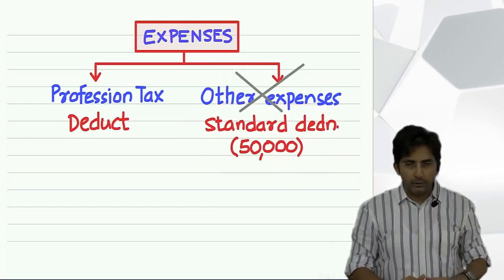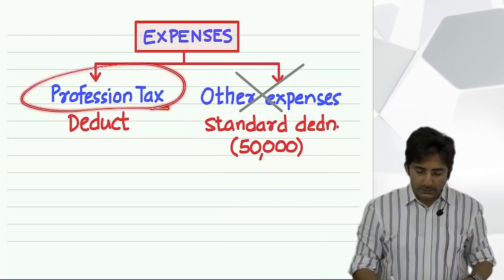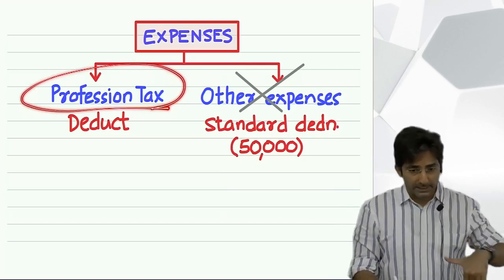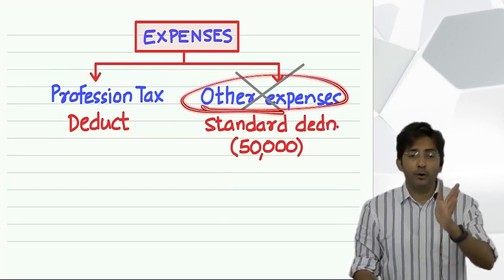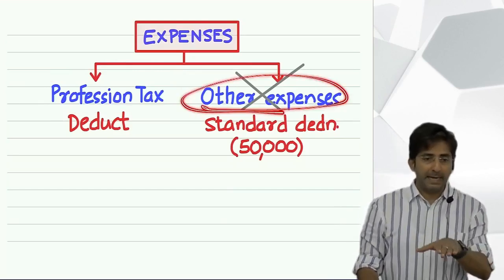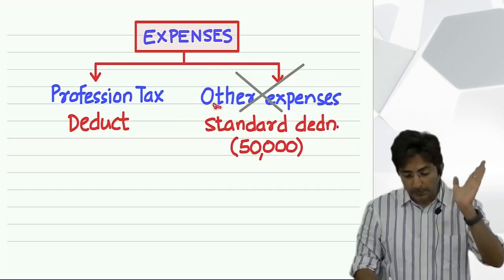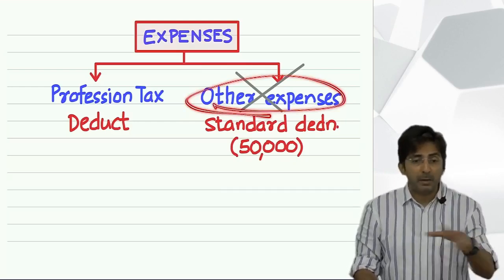The conclusion is this. Whenever you are solving a question, if you find profession tax, minus it, at the end of the statement. But if you find other expense, ignore it. Instead of that, standard deduction. They will deliberately give you some expenses, that this employee had to spend this, that, blah, blah, blah.